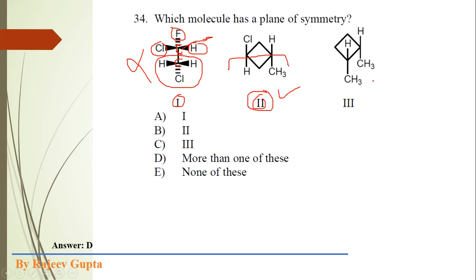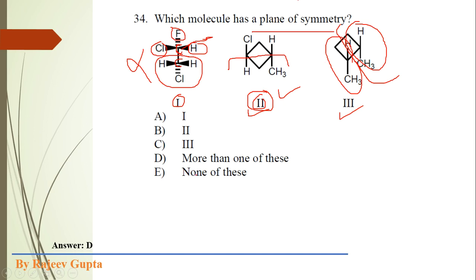Now consider the third structure. Here we can observe this plane of symmetry, where this half portion is a mirror image of this half portion, because both methyl groups are present at the cis position, the syn position. So the second molecule and the third molecule should be the correct answer where a plane of symmetry exists.